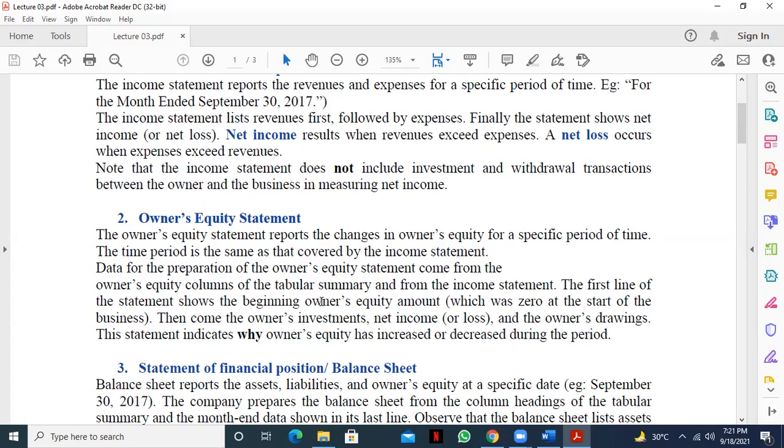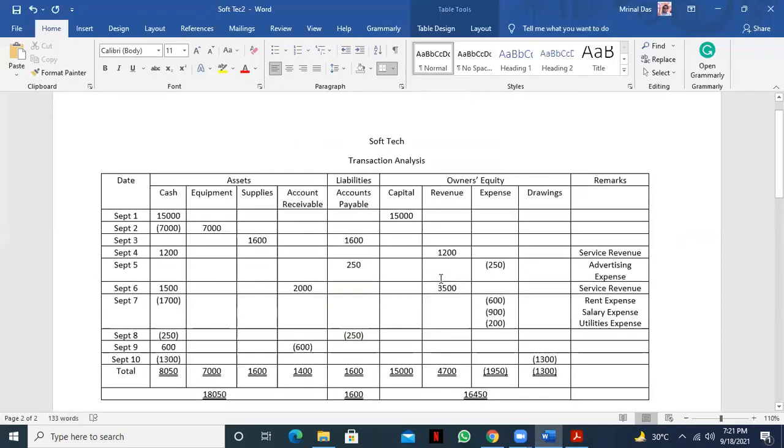First of all, we'll write the beginning capital. If there is any beginning capital, then we'll write it. But if there is no beginning capital, then we'll write 0. You know, in this math, there is no beginning capital. So we'll write beginning capital as 0. Then after that, we'll give an additional investment. We have additional capital, that is 15,000. So that 15,000 will come.